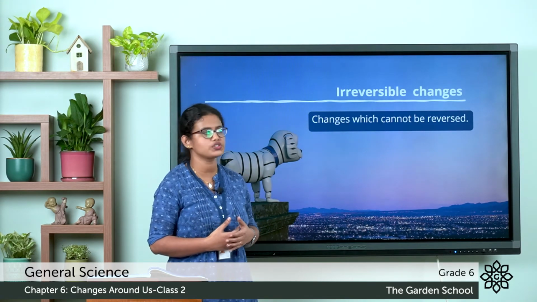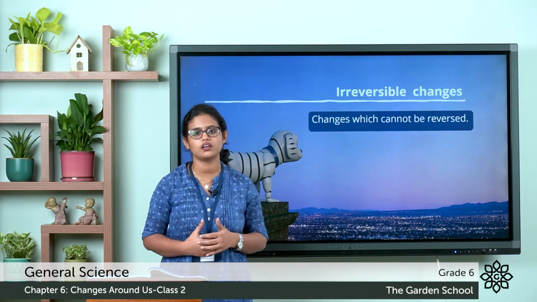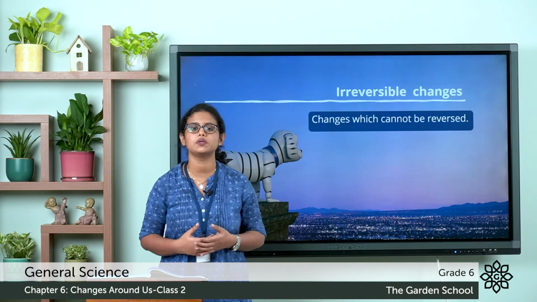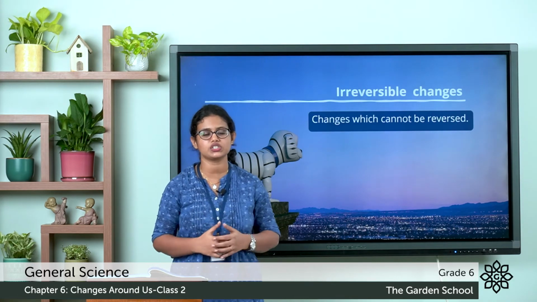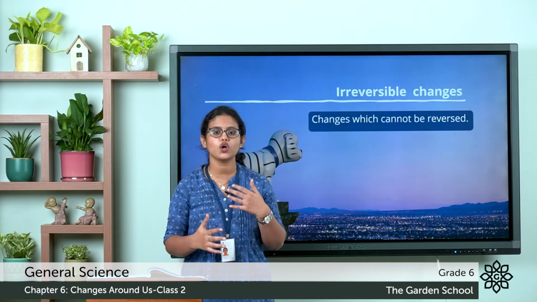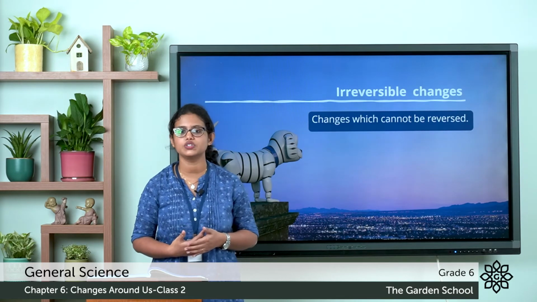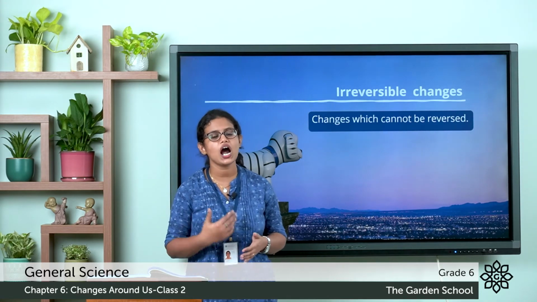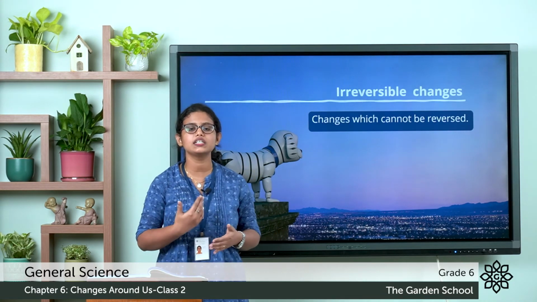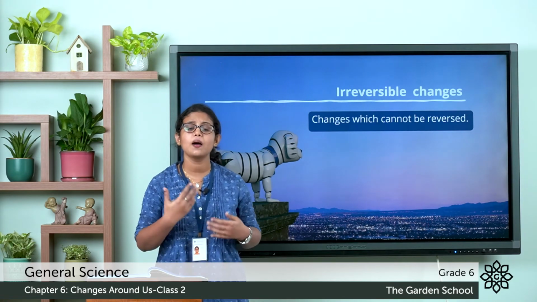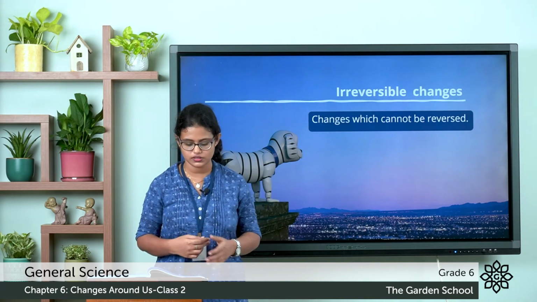What are irreversible changes? Changes which cannot be reversed, changes which cannot be undone, we call irreversible changes. These changes are permanent changes. We cannot reverse them back or change them to their original form. They are permanent changes. Most of the irreversible changes are chemical changes.